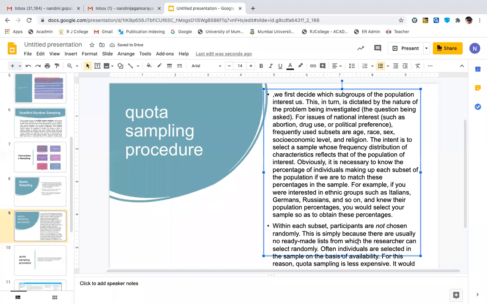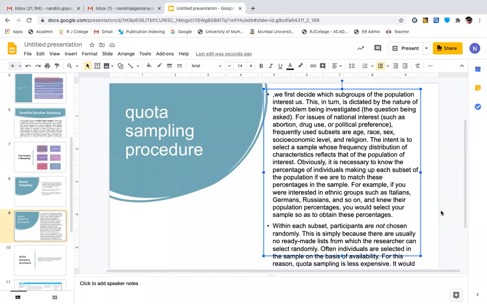And within the subset, participants are not chosen randomly. This is simply because there are usually no ready-made lists from which a researcher can select randomly. Often individuals are selected in the sample on the basis of availability. For this reason, quota sampling is less expensive. Now, to take a simple example,